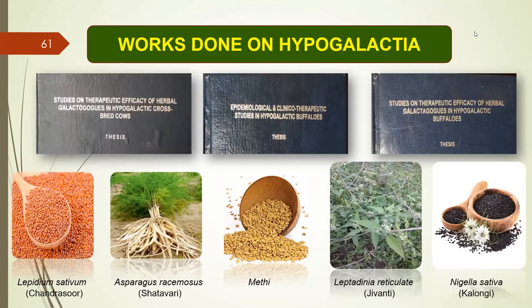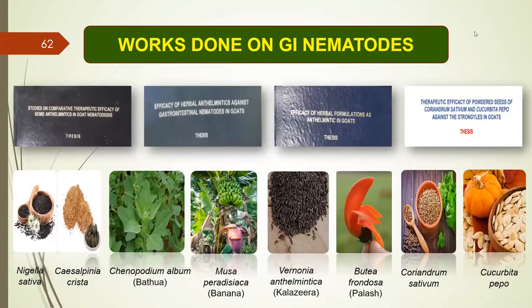Some work on herbal drugs used against GI, gastrointestinal nematodes. One work studied the comparative therapeutic efficacy of some anthelmintic drugs in goat haemonchosis. The researcher used Nigella sativa and Caesalpinia crista. Another work was on the efficacy of herbal anthelmintics against gastrointestinal nematodes in goats.